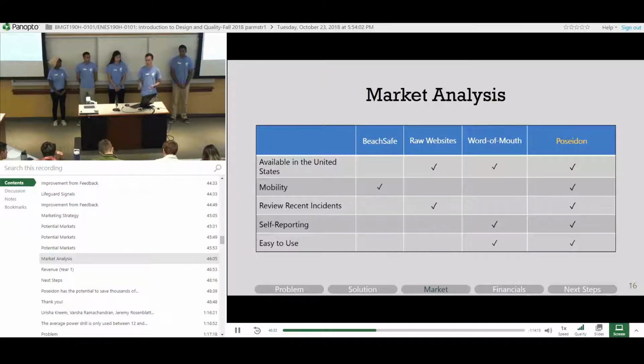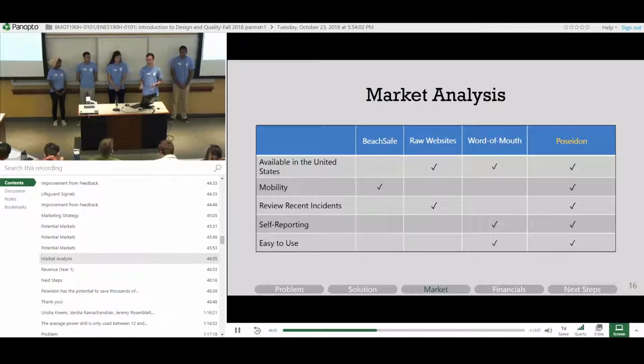And finally, there's word of mouth on the beach, people talking to each other saying, hey, there's some jellyfish over here, don't go in the water. This is slow, ineffective, and then it's like a game of telephone, a lot of details get lost. Poseidon takes all the best features of these with none of the downsides.